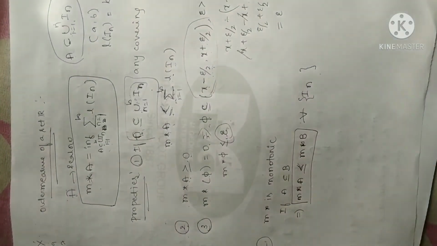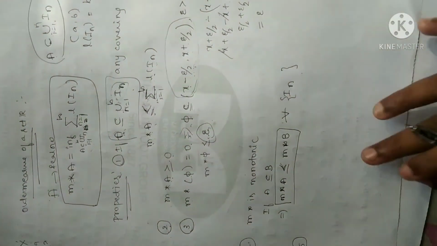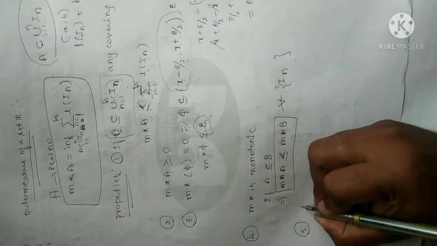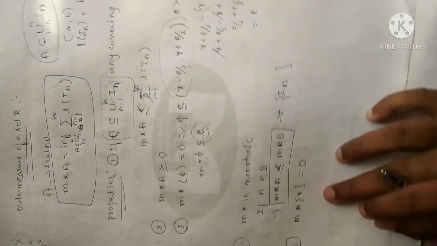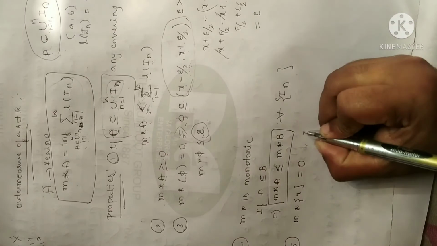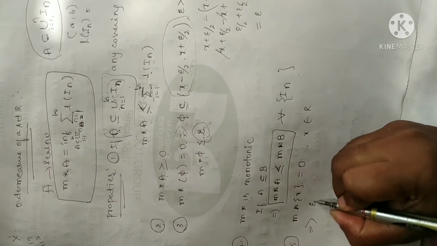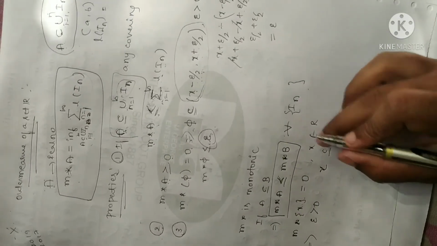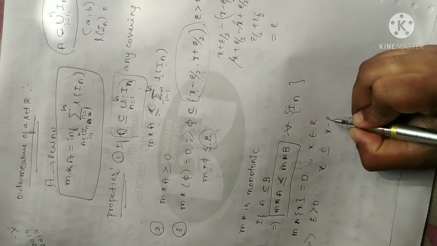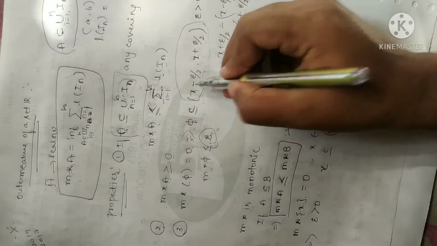Remember this. Fine. Now the fifth property. I'll send you the notes of the same. Please copy that. Anyhow, you just remember these properties. Fifth property: measure of any element is equal to 0. Measure of null set is equal to 0, I have already told you. And measure of any element is equal to 0 for any x belongs to R. I have already told you, if this is the case, I can choose epsilon greater than 0 in such a way that this x will be contained in something like this: x minus epsilon by 2 and x plus epsilon by 2. So the measure will become 0, I can apply this property.